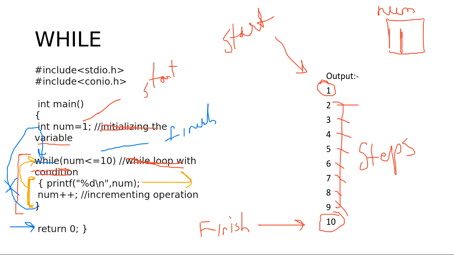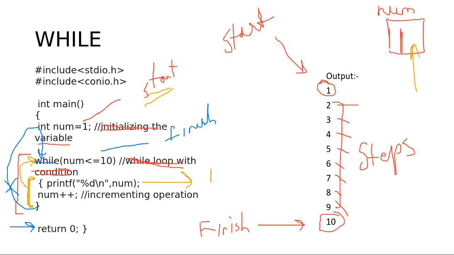So what is the value of num right now? I created a memory num, and whatever value is stored there, the answer is 1. So you can see here, I'm storing 1 here, and I gave the starting point at 1.